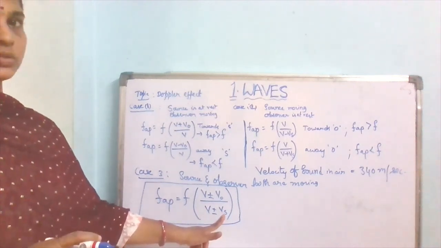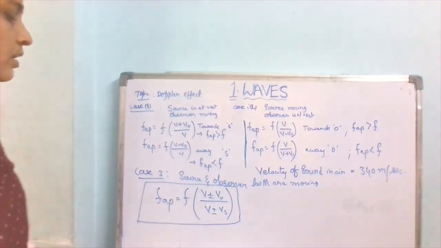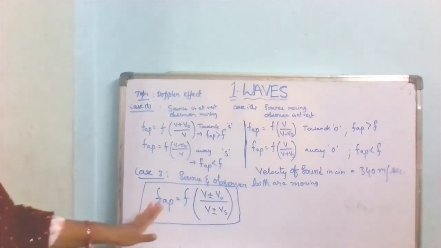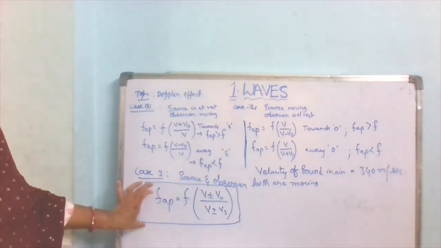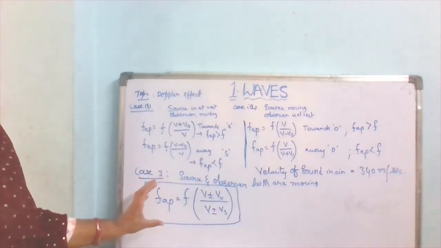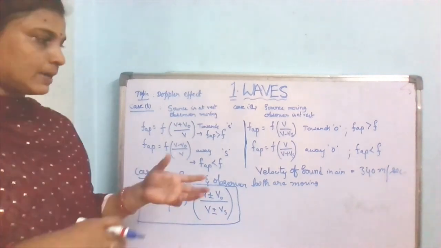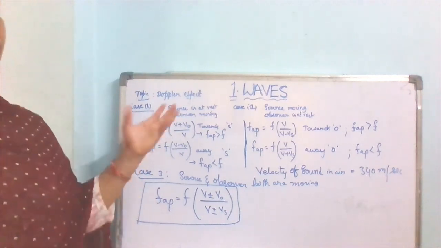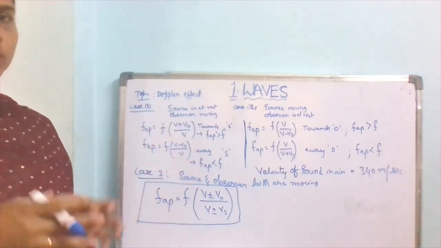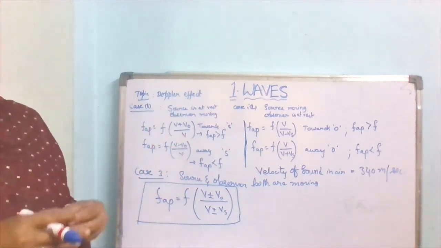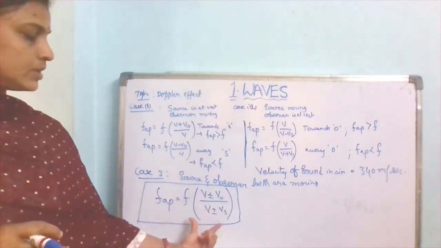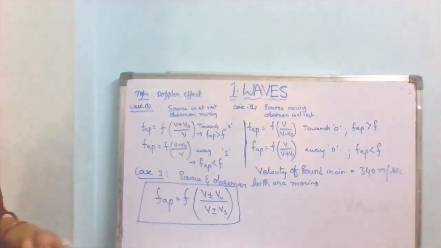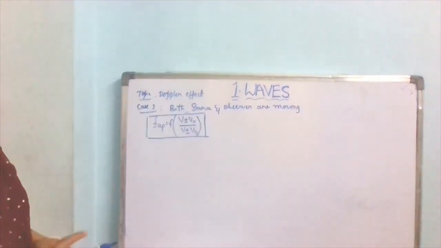From this equation we will have another four types. That means while the source and observer are moving, whether they move away from each other or towards each other, what is the equation from this? Let us see. Okay, now see, in this case both source and observer are moving.